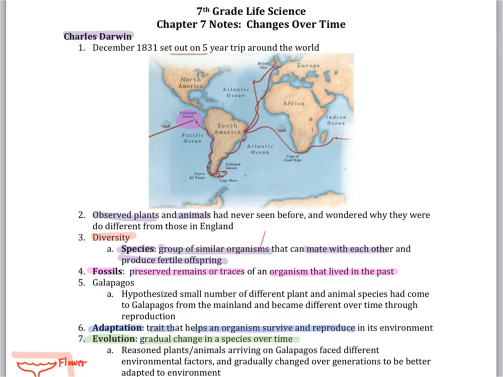Many scientists have looked at genetics in order to understand how life is the way it is today. And so Chapter 7 talks a lot about changes over time. And one of the most famous scientists who studied changes over time is Charles Darwin. In 1831, he set out on a 5-year trip around the world.